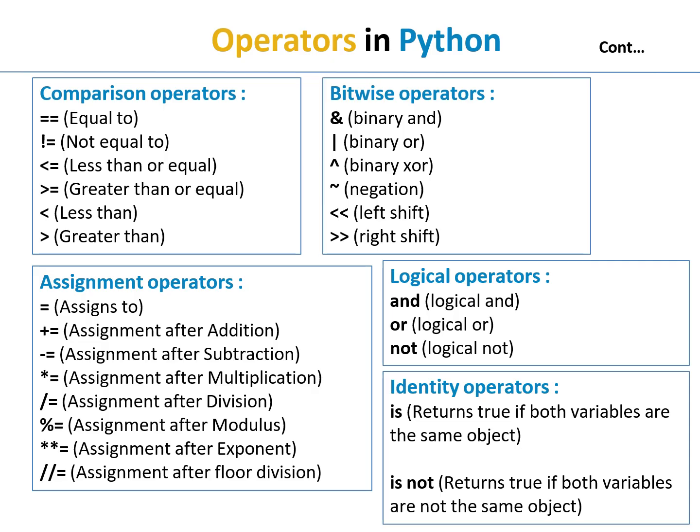The assignment operators are assign to, and then assignment after addition, assignment after subtraction, assignment after multiplication, assignment after division, assignment after modulus, assignment after exponent, and assignment after floor division. The logical operators are and, or, not. The identity operators are: is, which returns true if both variables are the same object, and is not, which returns true if both variables are not the same object.